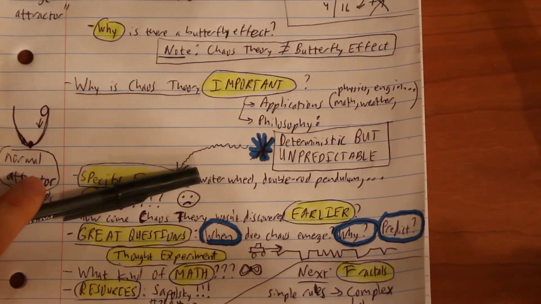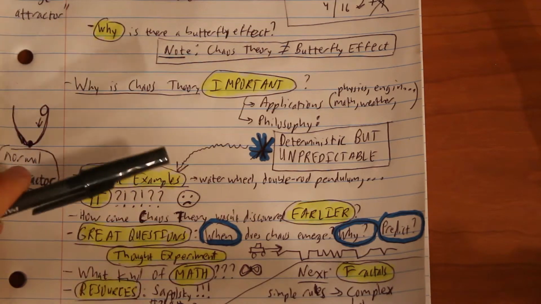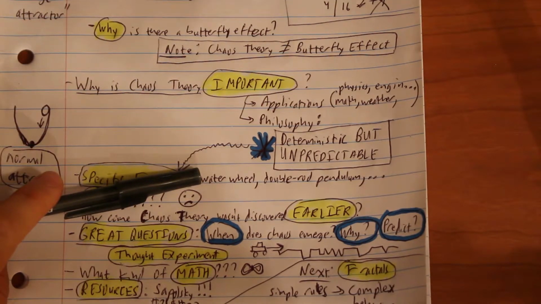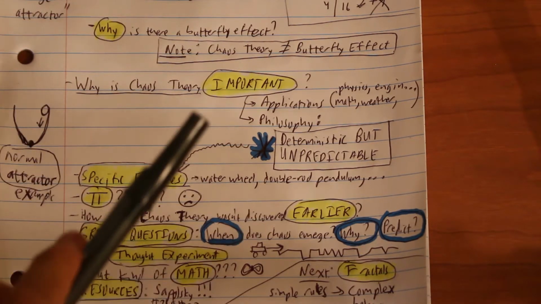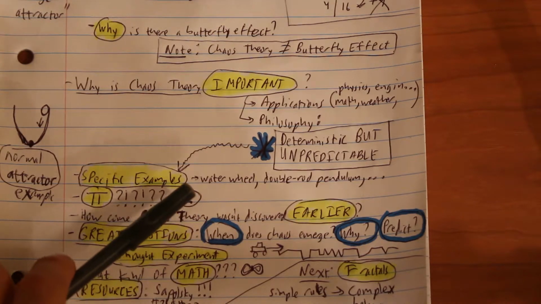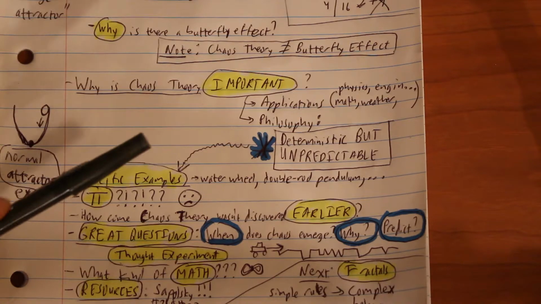So there's the water wheel, where basically you drip water into this Ferris wheel of water, and if you drip it at a certain speed as opposed to other speeds, for some speeds it's very predictable, and for other speeds it'll whirl one way, then it'll whirl the other way, and at some point it just starts doing this chaotic thing where you can't predict what it's going to do.